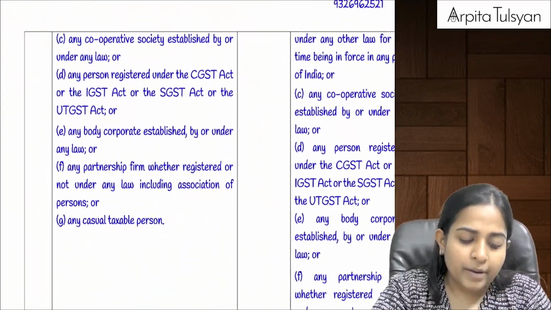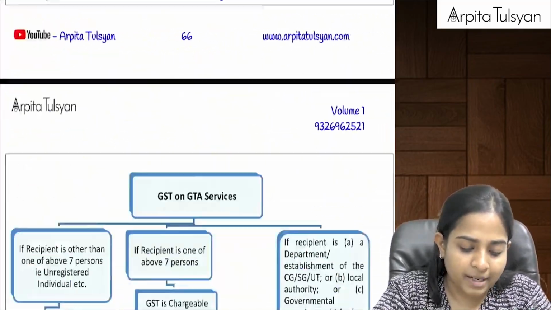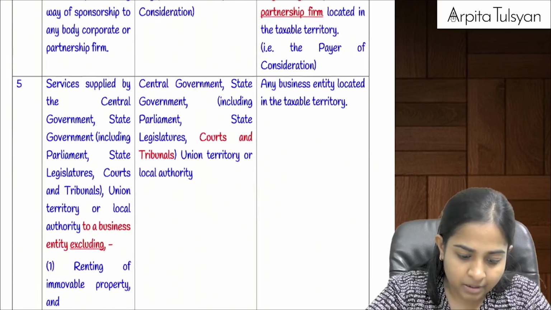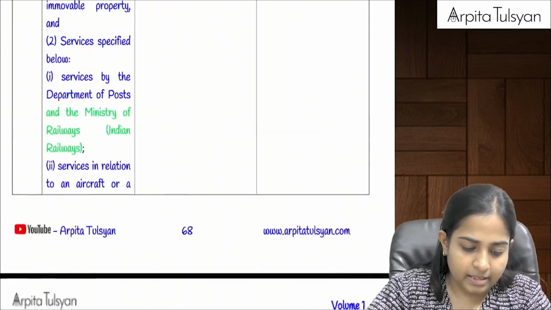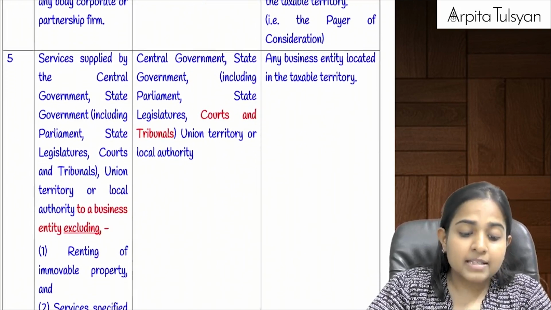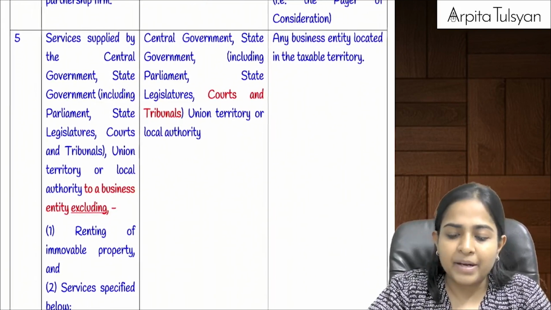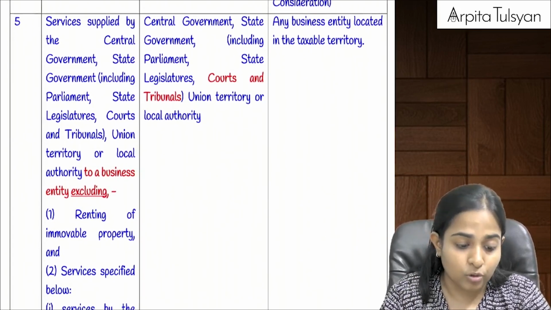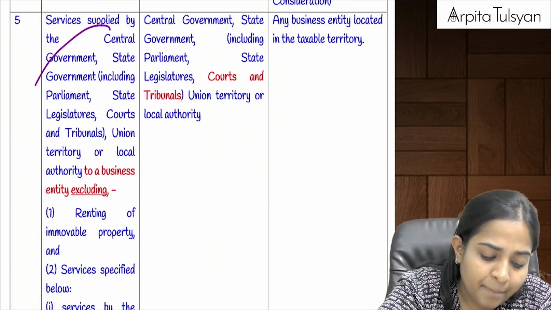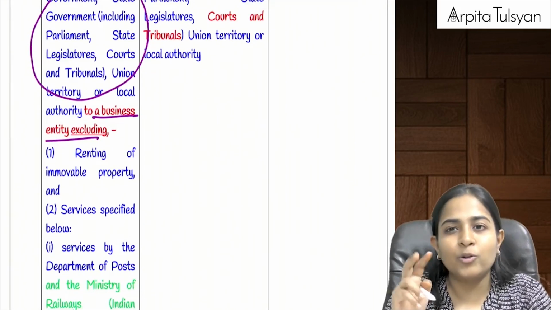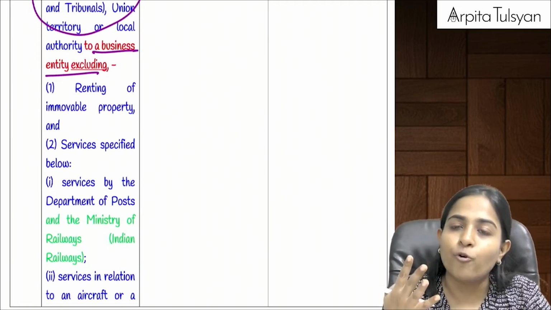Yes. Okay. Now from here your services part started. In services also there are 1 or 2 amendments which are coming up here. See here. Do you recollect this point? Services supplied by government. The amendment is very, very small and the corresponding amendment is going to come in the exemption chapter also. Okay. Now services supplied by government to a business entity, excluding those services. Do you recollect? Excluding 4 services.